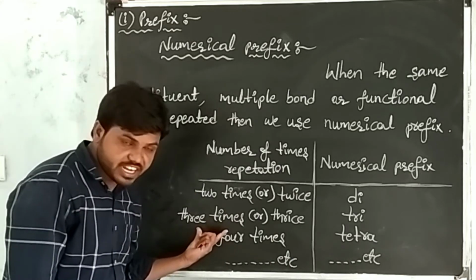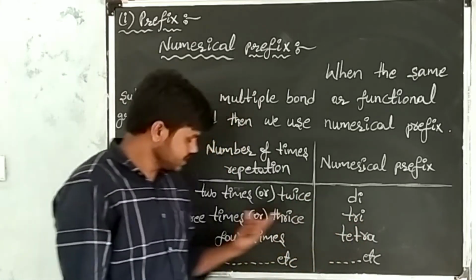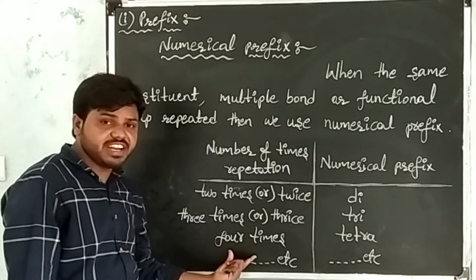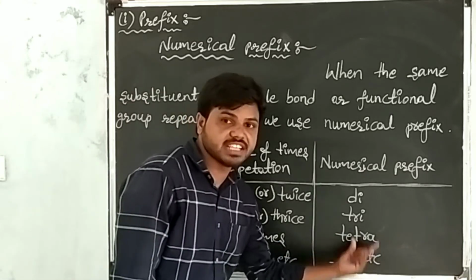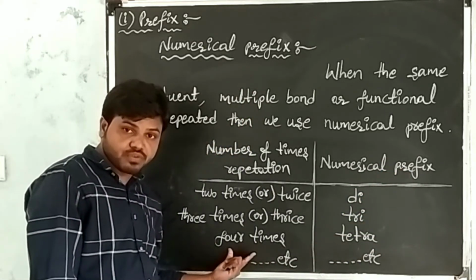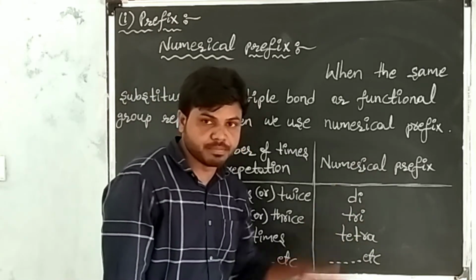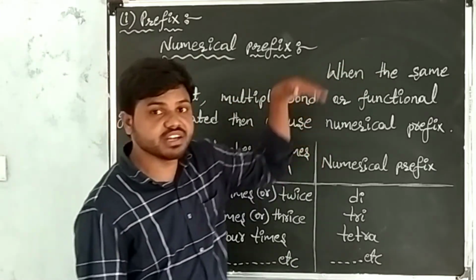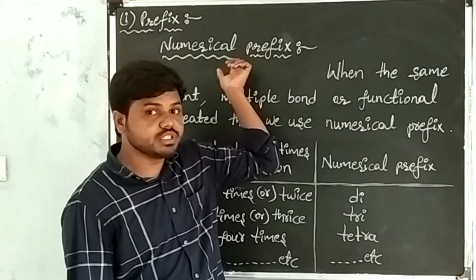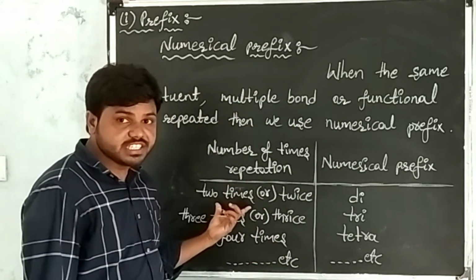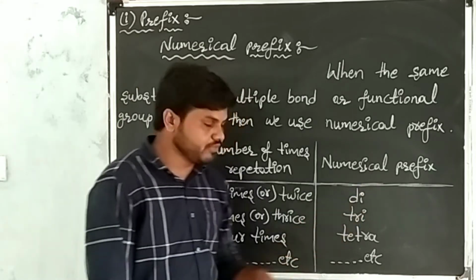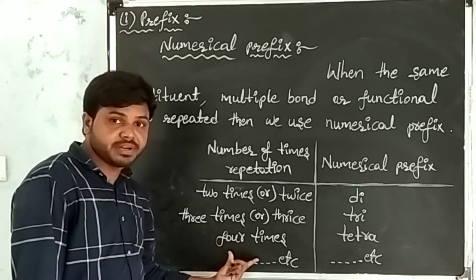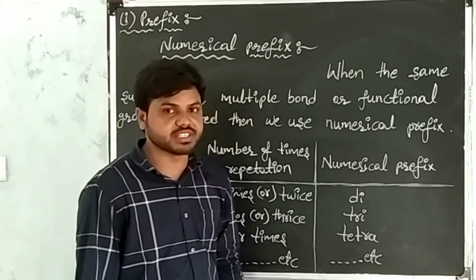When it is repeated 3 times, we use tri as a numerical prefix. When it is repeated 4 times, we use tetra as a numerical prefix. I am repeating: when the same substituent, multiple bond, or functional group is repeated, we use numerical prefixes. Repeated 2 times, di; 3 times, tri; 4 times, tetra.